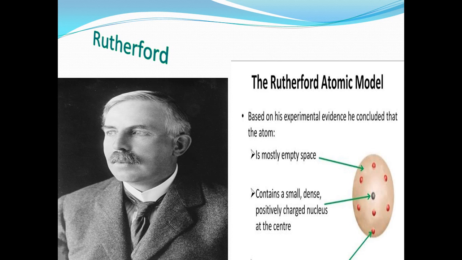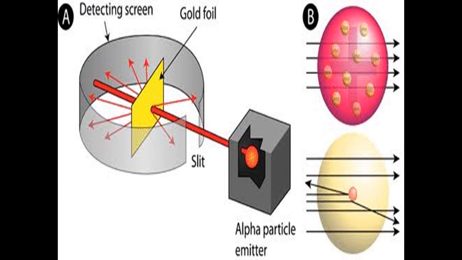So again, we said that Dalton said the atom is a solid sphere. Then Thompson discovered the electrons. Number 3, Rutherford, he discovered what? The nucleus and protons. Okay.